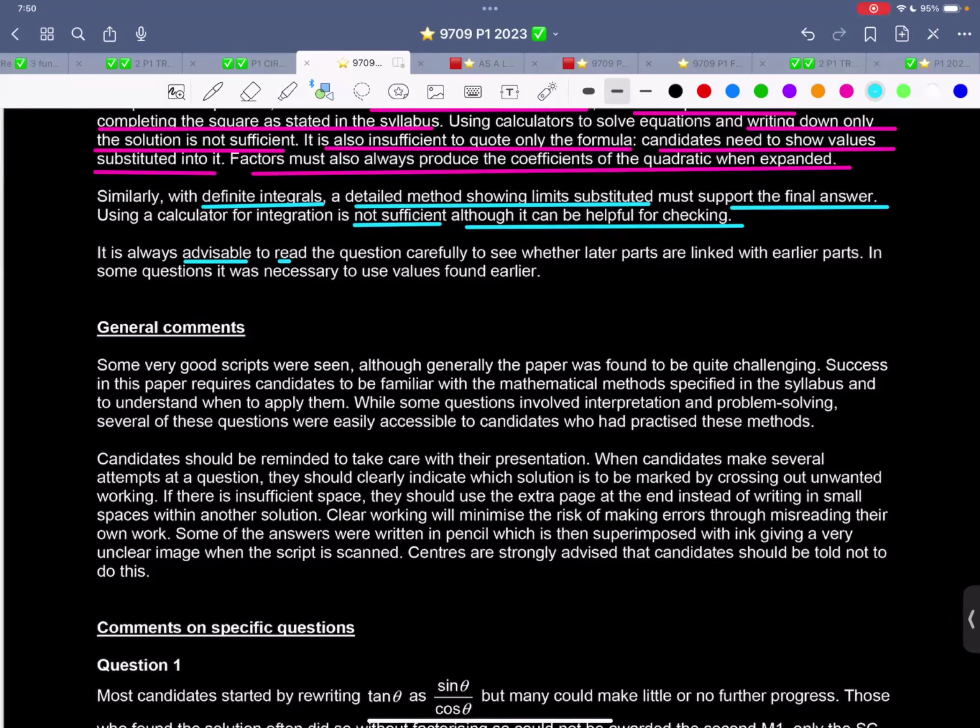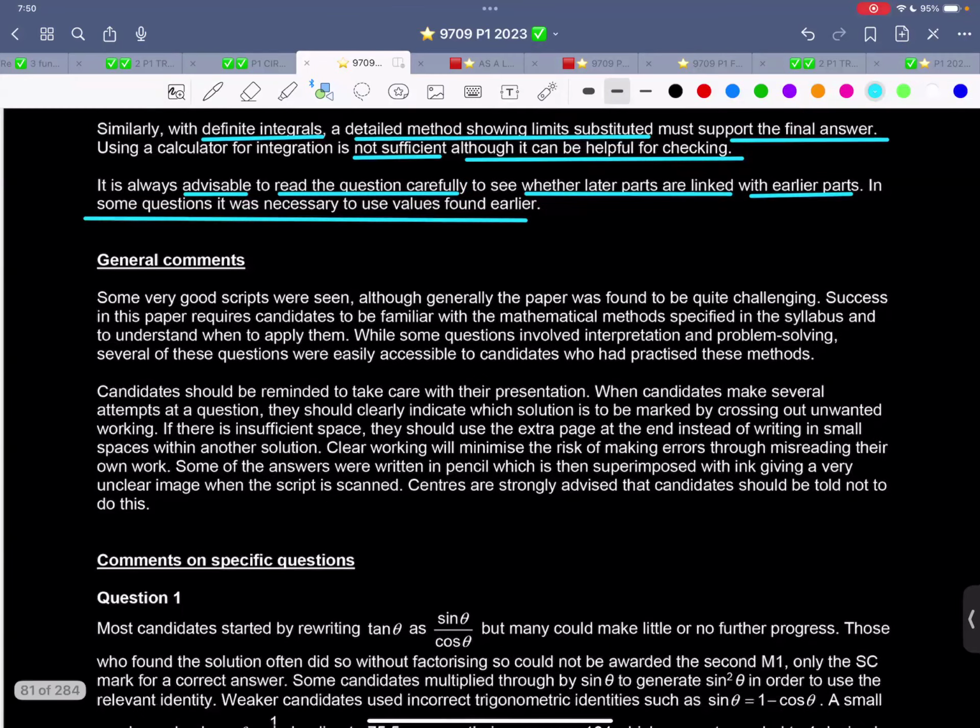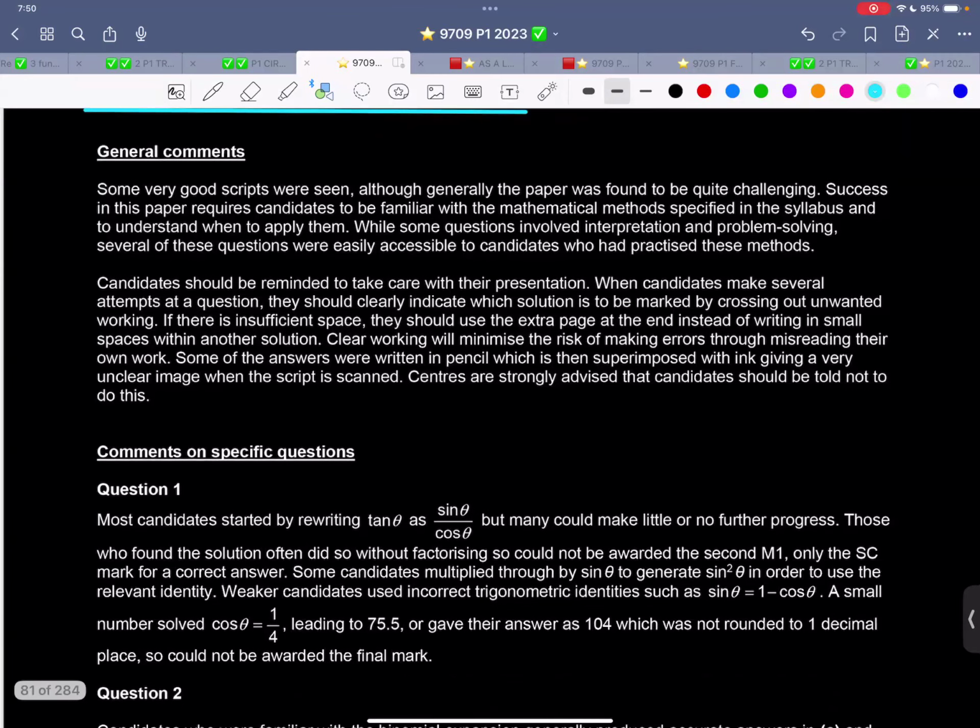Read the question carefully to see whether later parts are linked with earlier parts. In some questions, it was necessary to use values found earlier. And candidates should be reminded to take care of their presentation.